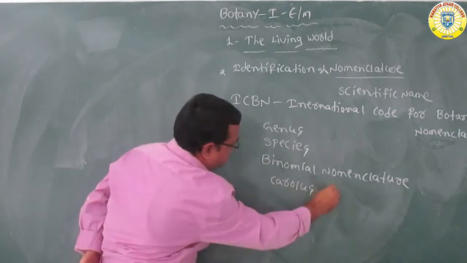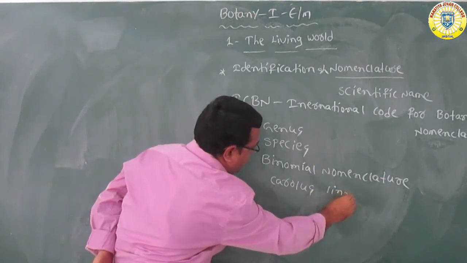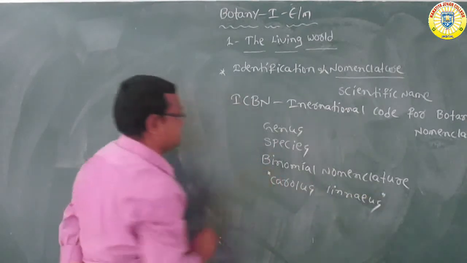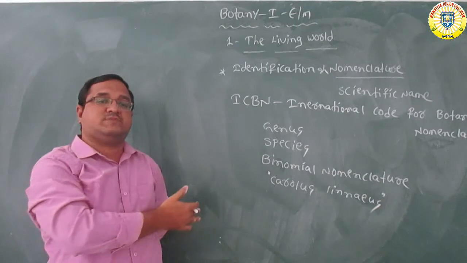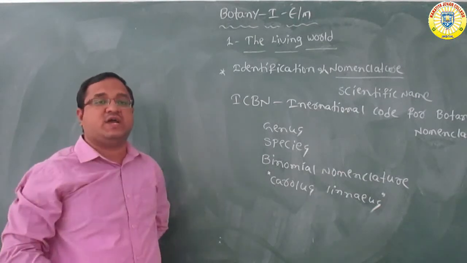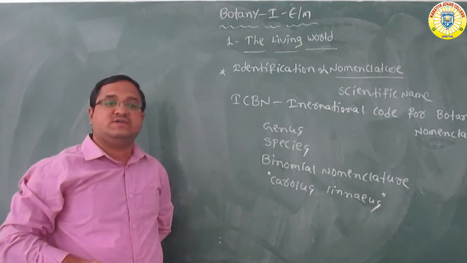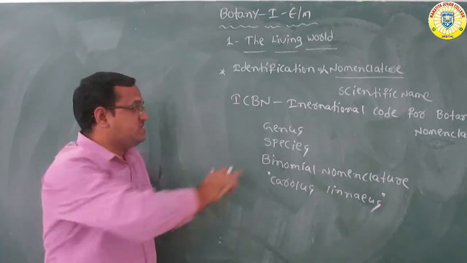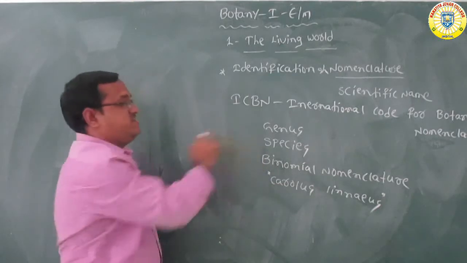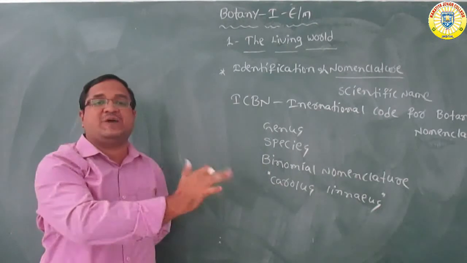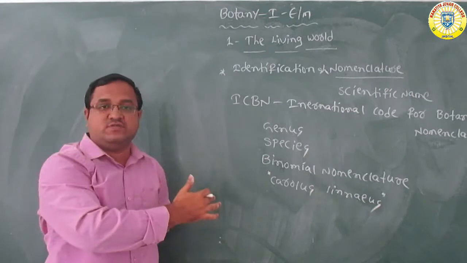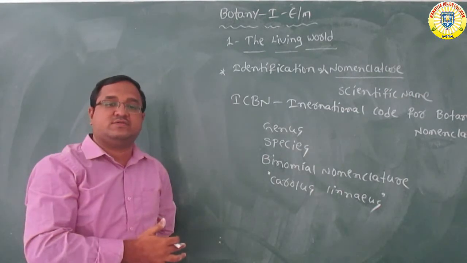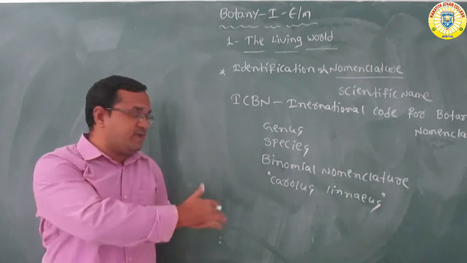Carolus Linnaeus invented the binomial nomenclature. According to the binomial nomenclature, each scientific name includes two components. The first one is the genus, the second one is the species. So this is called the binomial nomenclature. Many times they ask it for short questions in examinations.